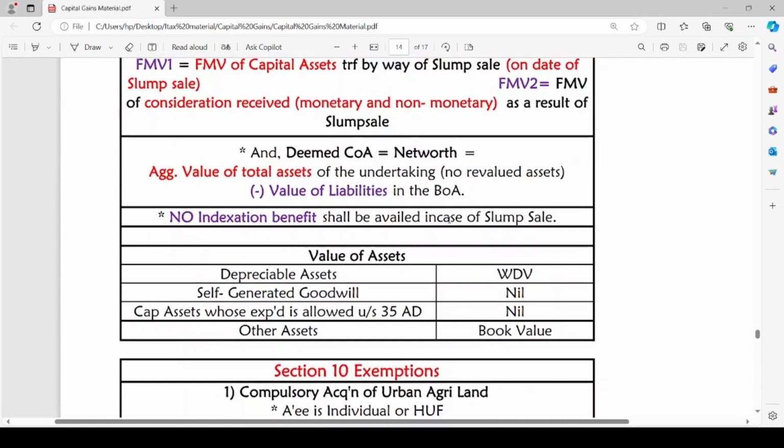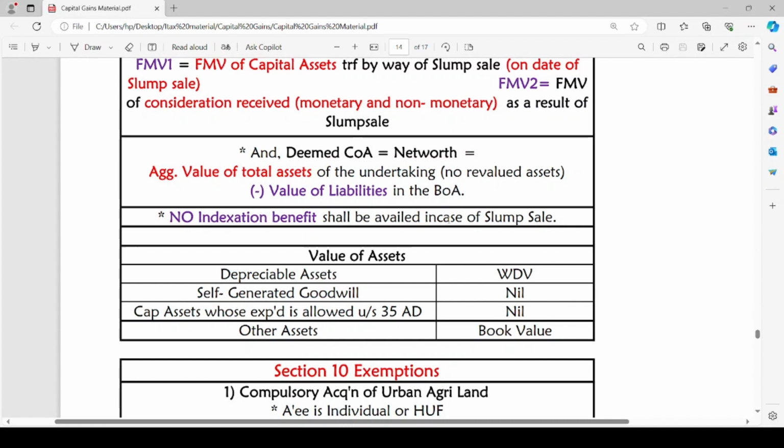What is the deemed cost of acquisition? Deemed cost of acquisition is nothing but net worth of such undertaking. We know that net worth means aggregate value of total assets of the undertaking minus value of liabilities as per books of accounts. We are going to take the aggregate value of total assets of the undertaking, and no revaluation of assets is considered here.